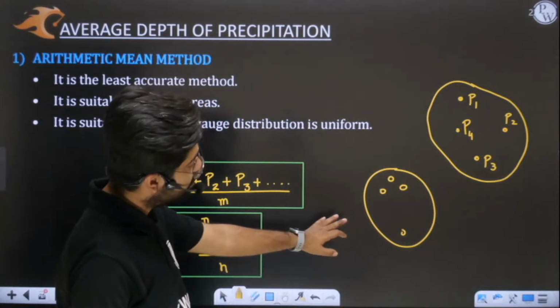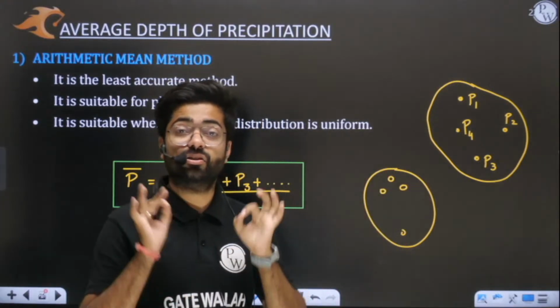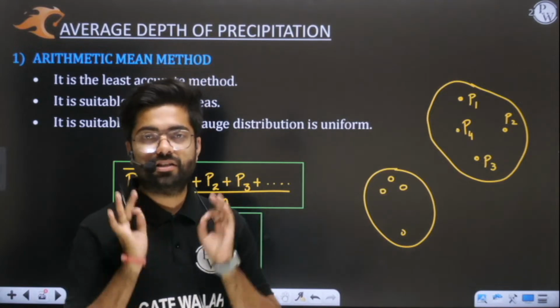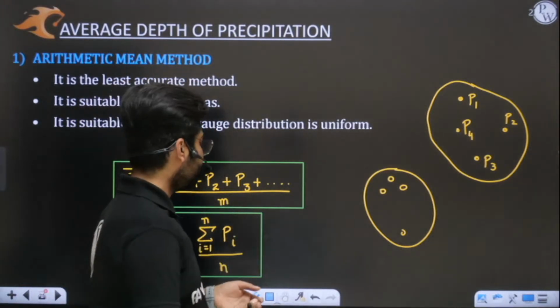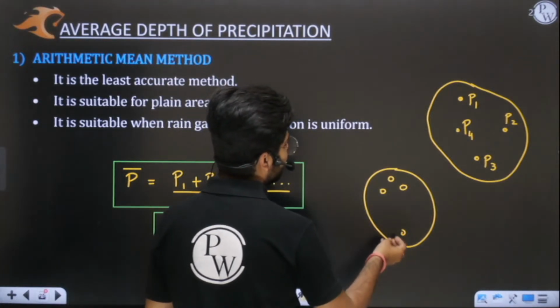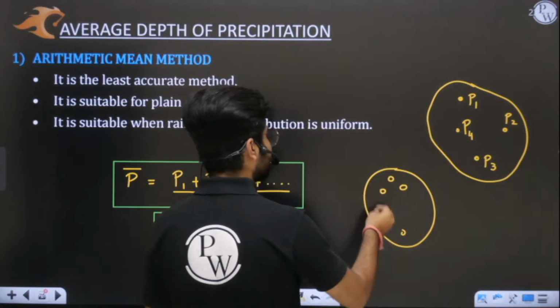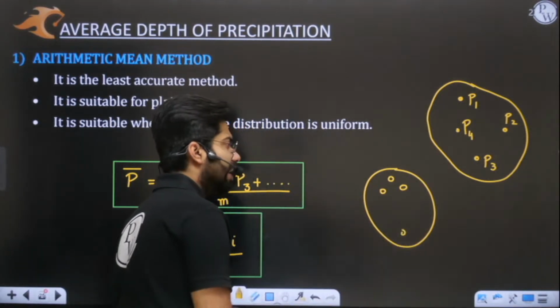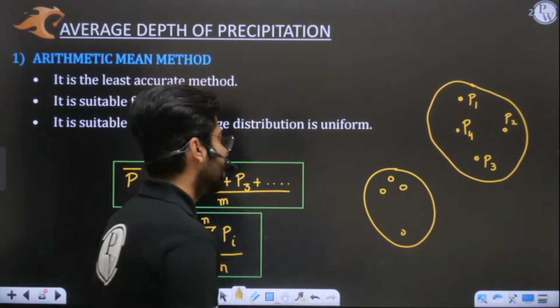So in this catchment area, the distribution of rain gauges is not uniform. Some rain gauges you have placed very near to each other, but some are placed so far that they are not evenly distributed. Understood, sir?